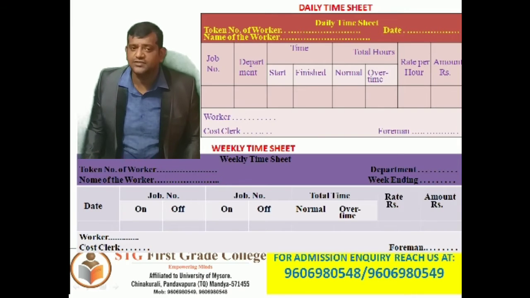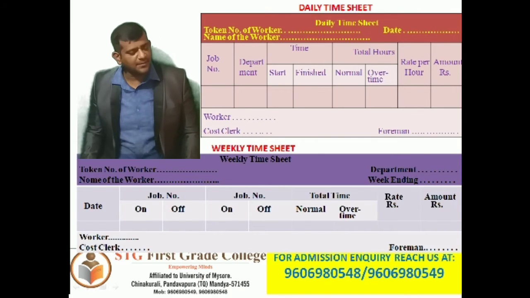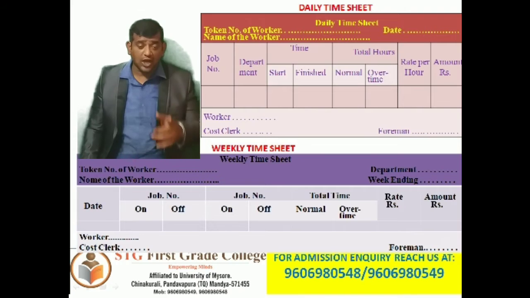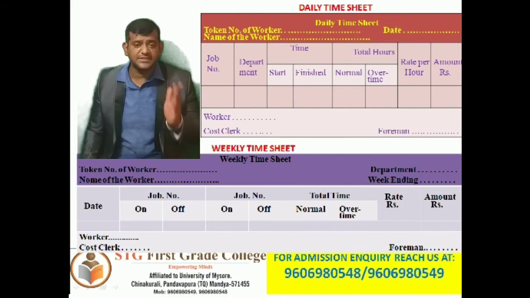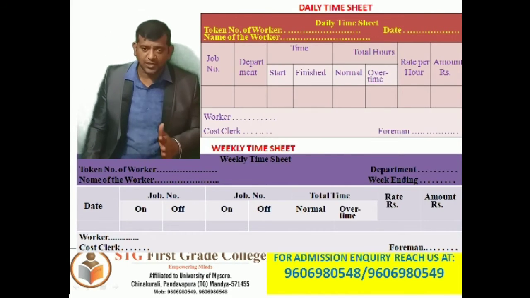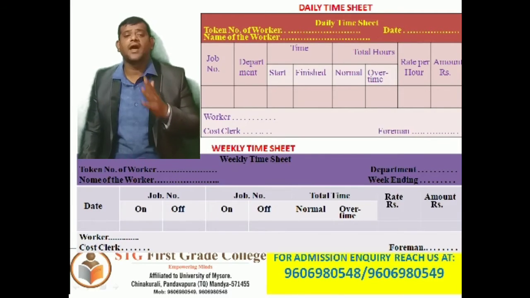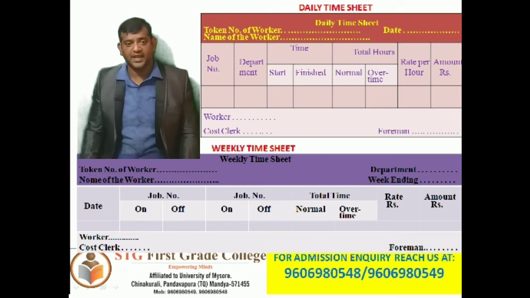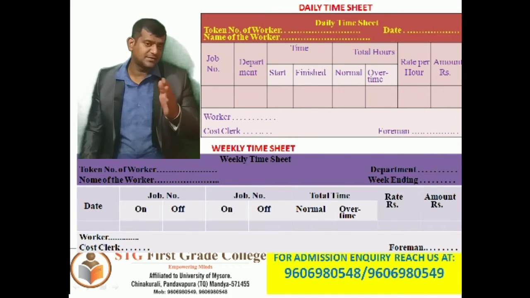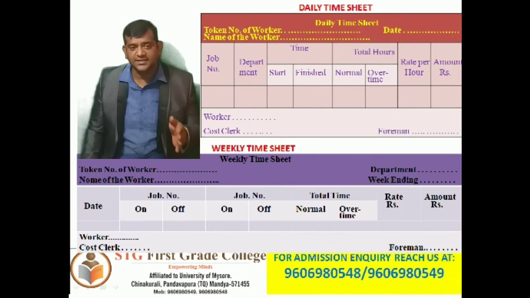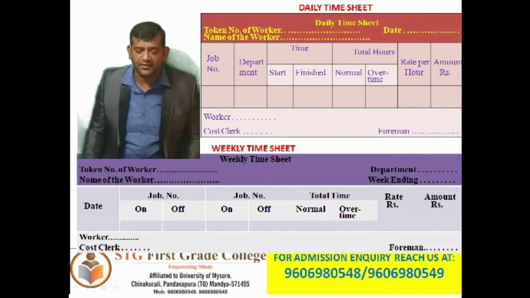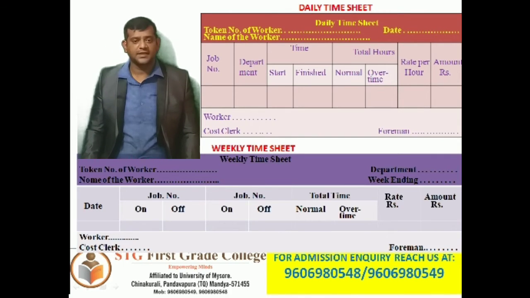Daily timesheet: token number of workers, name of the worker, date, job number, department, time started, finished, total hours, that is normal hours and overtime, rate per hour, and the amount in rupees which we are supposed to pay. The worker signs, the cost clerk signs, and then the foreman also signs.